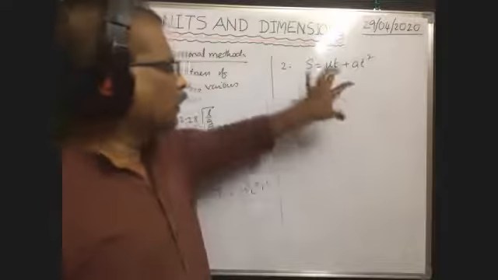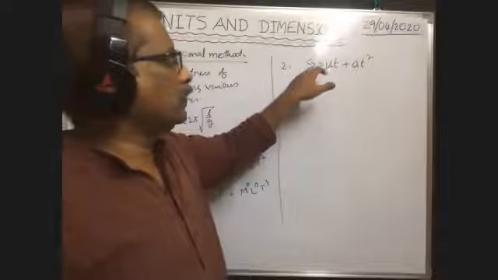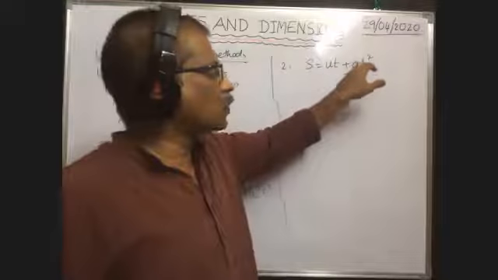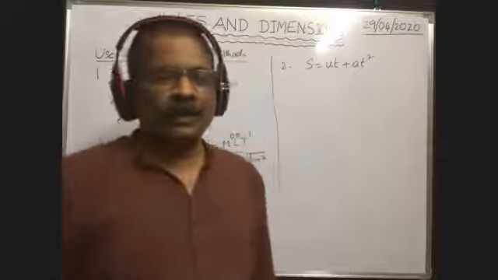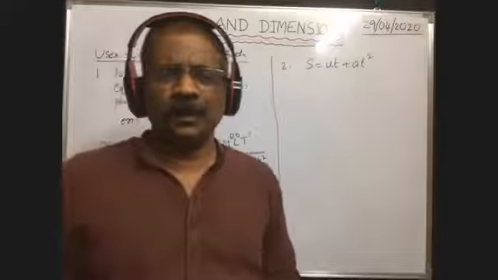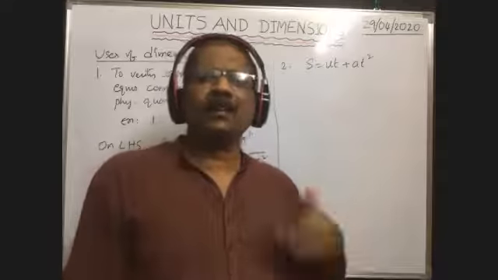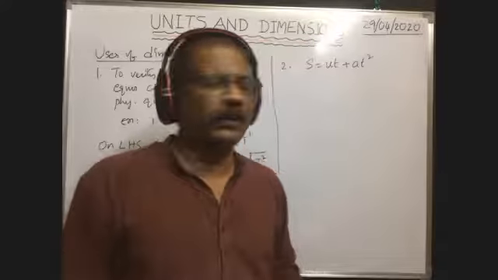Okay, so we are given the displacement of a body is equal to initial velocity into time plus acceleration into T square. Here half is not mentioned. This type of equation is given to us. We have to check, is it correct or not?